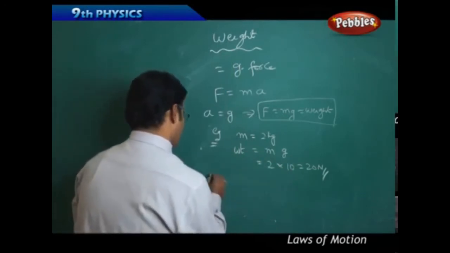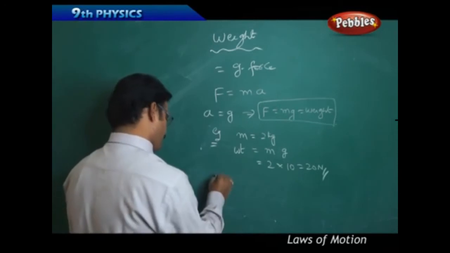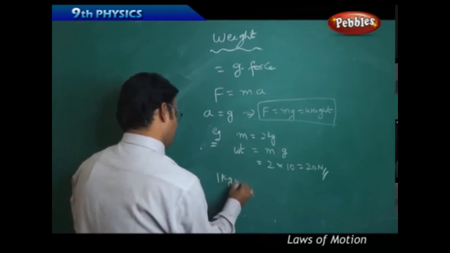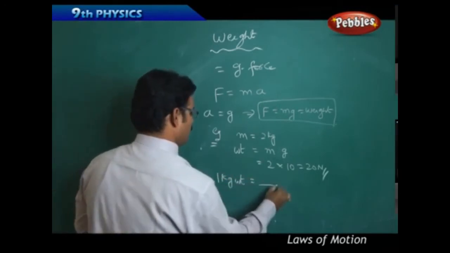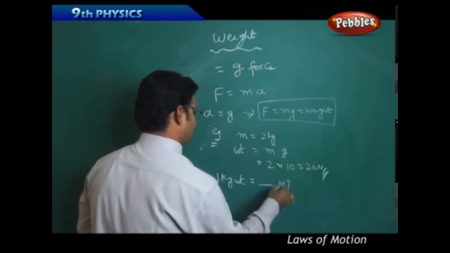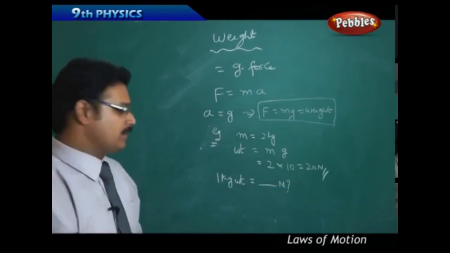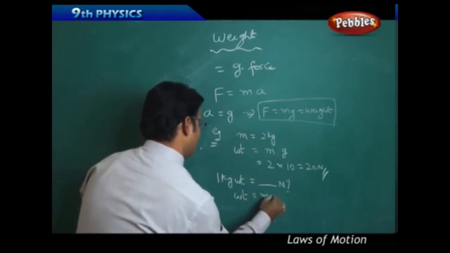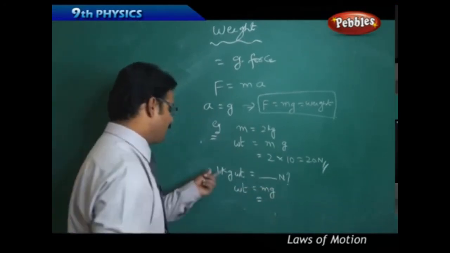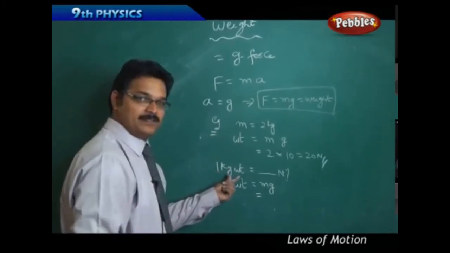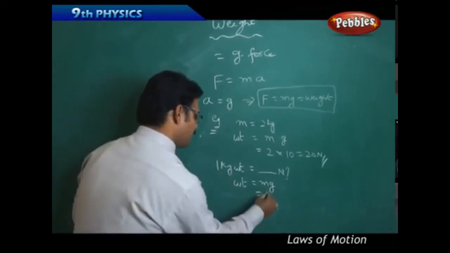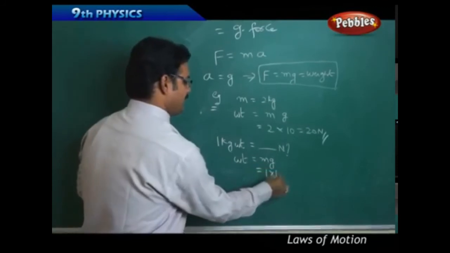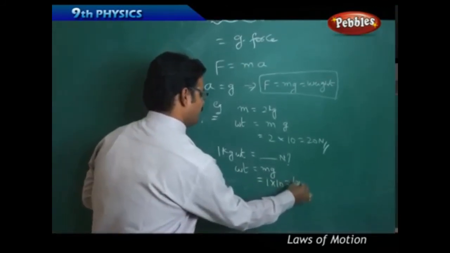Now see another one. If I say 1 kg weight equal to dash newtons, how do you find? Simply use the formula. Weight equal to m into g. 1 kg weight, so mass is 1 kg, g is 10, so it's nothing but 10 newtons.